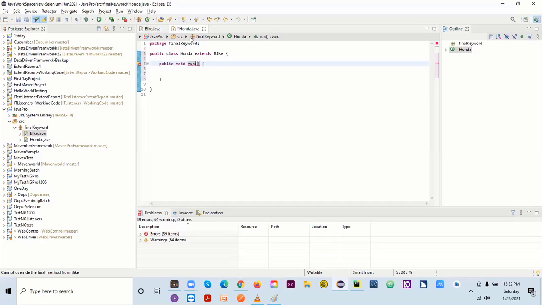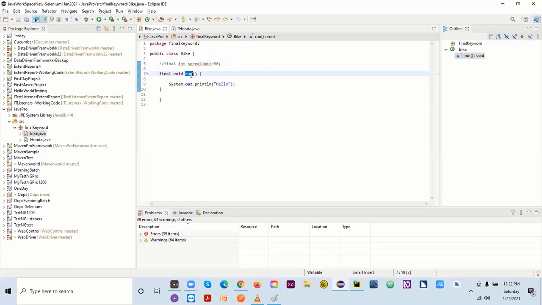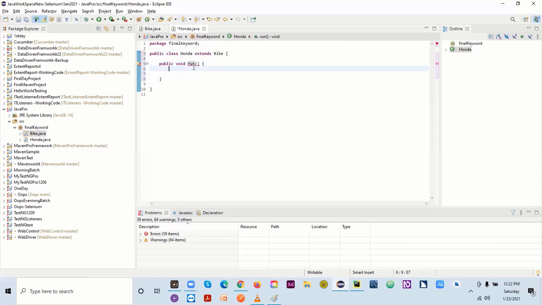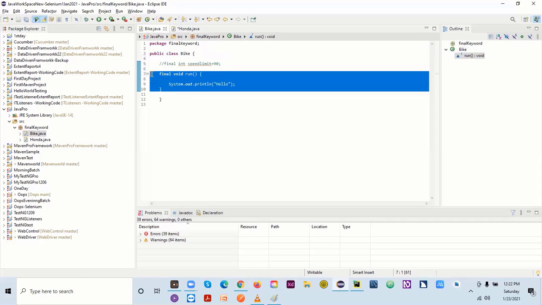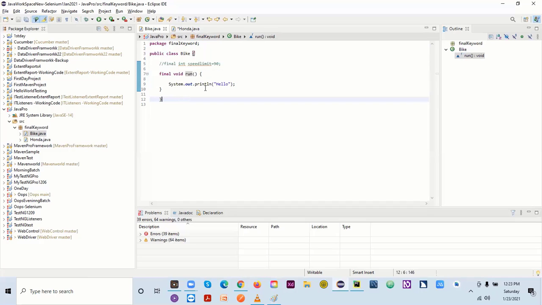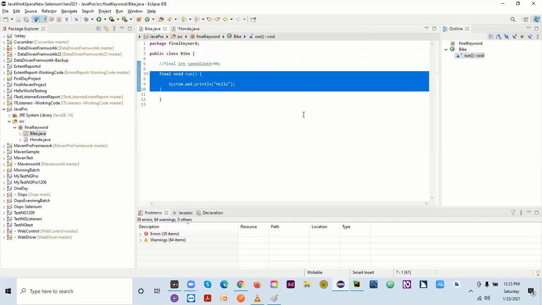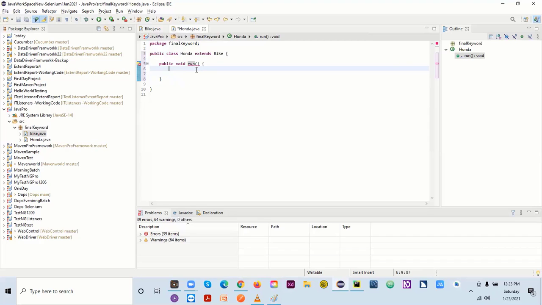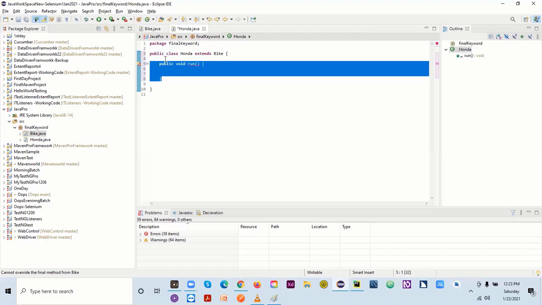Here as well I have a run method, and there as well, because this run belongs to all kinds of bikes. It could be Honda, it could be some other bike, right? So this is the generic method which every bike has, but Honda will have some different speed. If you go with some other bike, that bike will also have some different speed limit, right? So here we are creating our own speed only for Honda. It will belong to Honda.